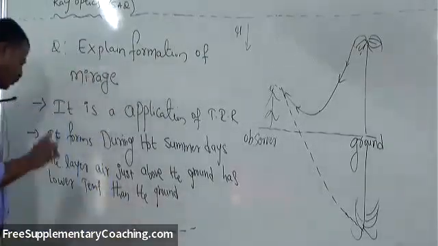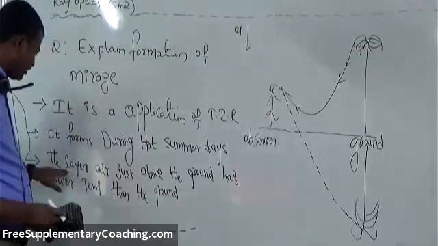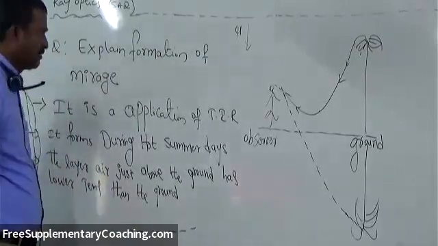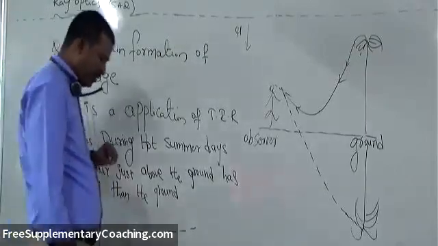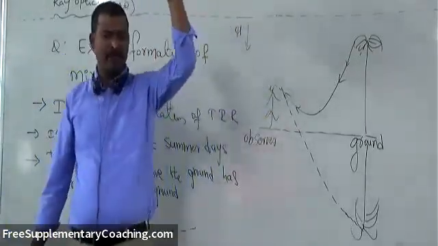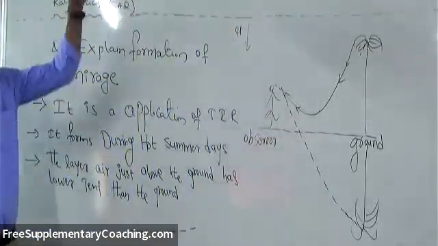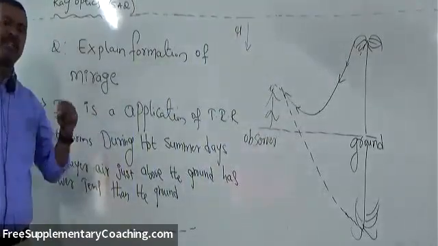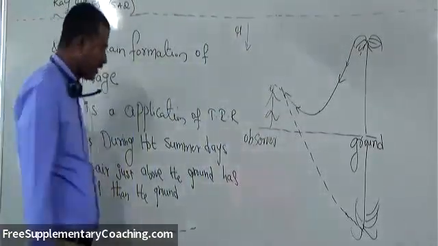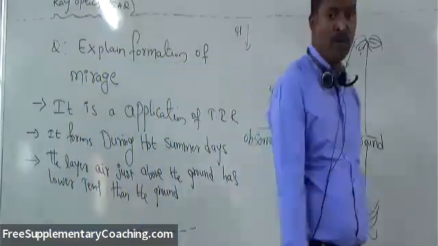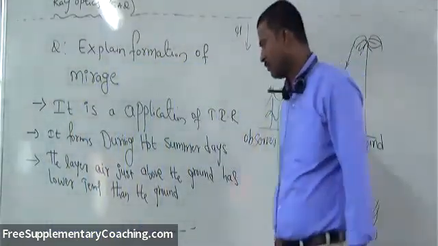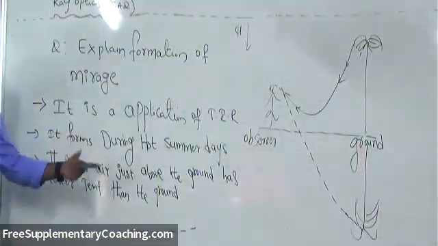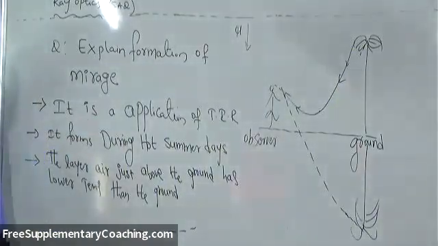Like that, if you take another layer above this layer, then this will become much hotter than that one. So from this we can say, if you are going from the top of the object to the ground, from height to ground, you are moving in the direction of higher refractive index to lower refractive index. Okay, so you copy this one. I'll continue; one more point I need to add here.